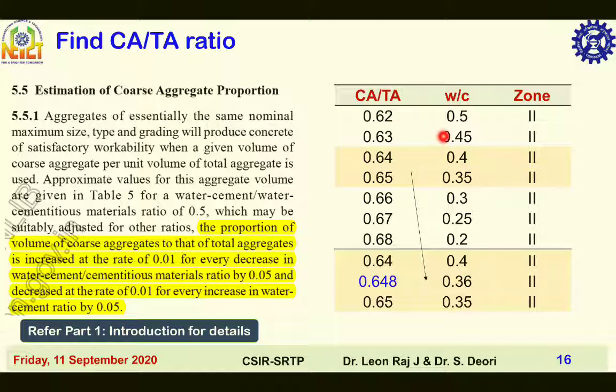When the water cement ratio decreases by 0.045, the Ca by Ta value increases from 0.62 to 0.63. Likewise, the Ca by Ta value for water cement ratio 0.36 is calculated as 0.648, that is 64.8% of total aggregate is coarse aggregate and 35.2% of total aggregate is fine aggregate.